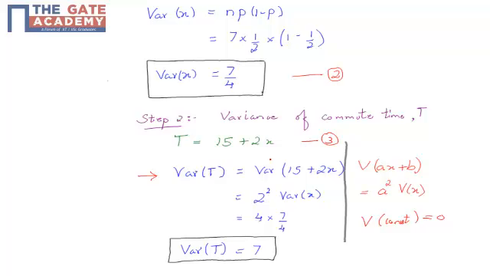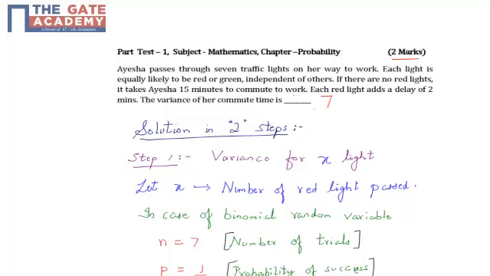My variance of X is equal to 7 by 4. Hence I would get my variance of T is equal to 7. So my final answer would be 7.